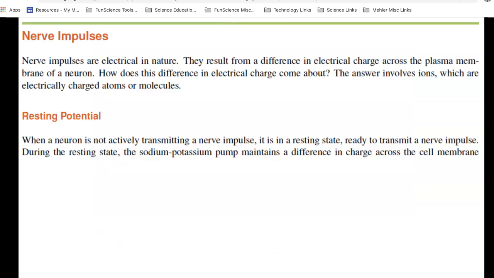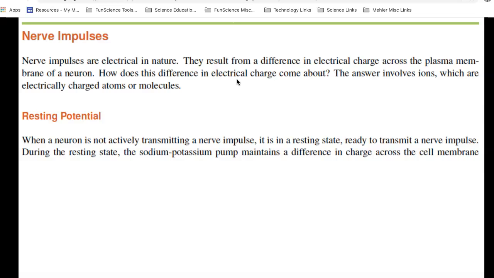Nerve impulses, really important. Notice they say nerve impulses are electrical in nature. But how much electricity? I'd like you to think of a AA battery. A AA battery has 1.5 volts. That amount of volts is too big to be measured in the human body, so we carry it in millivolts. Imagine that we take 1 volt, we divide it by 1,000, and that's called 1 millivolt. It's millivolts that are the amount of electricity that flows through our nervous system.